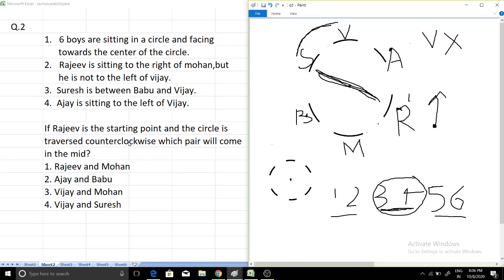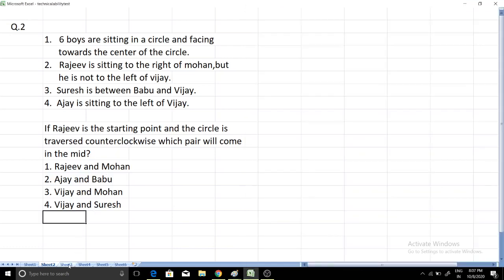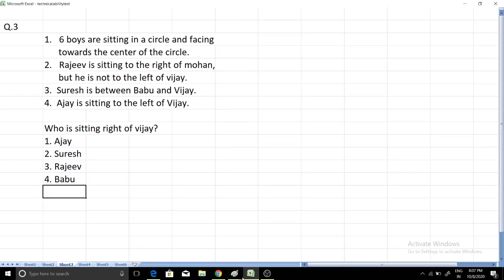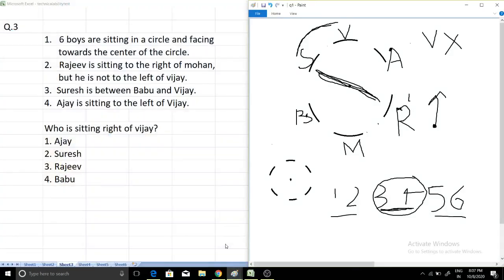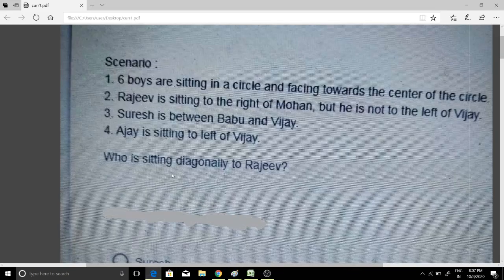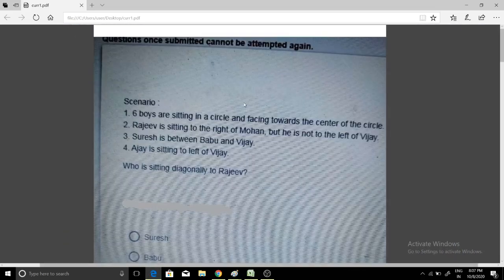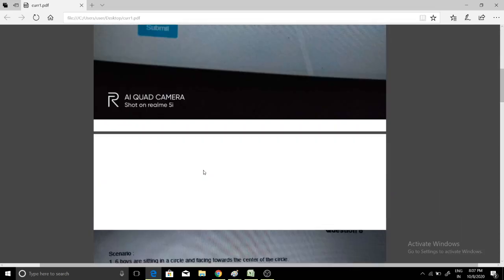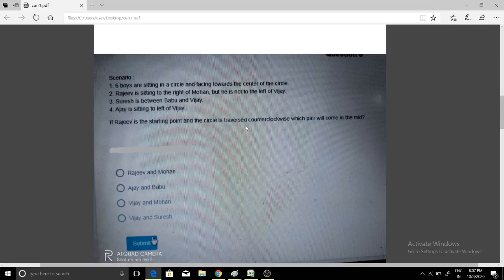And now moving again to the third question. We will easily solve the third question also. In the third question also, 6 boys are sitting in a circle facing toward the center, same condition. Rajiv is sitting to the right of Mohan, but he is not to the left of Vijay. Suresh is between Babu and Vijay, and Ajay is sitting to the left of Vijay. If you see the original question, it is also the same. I have written the same question there because some part of the question is not clear. Who is sitting diagonal to Rajiv? Second question, same question, condition changed.